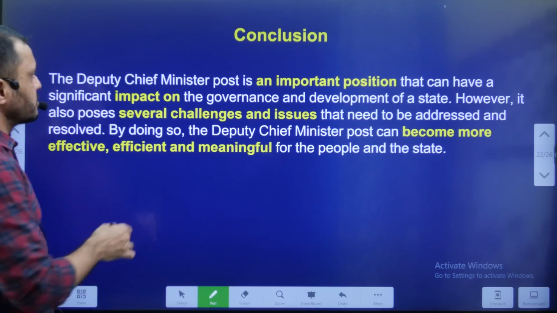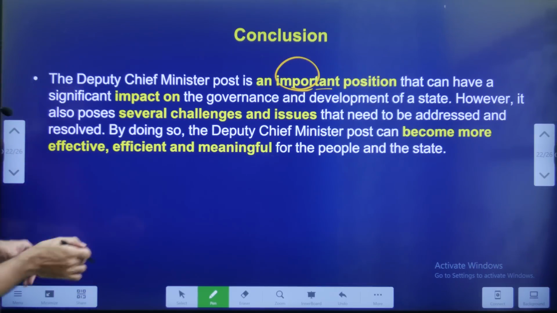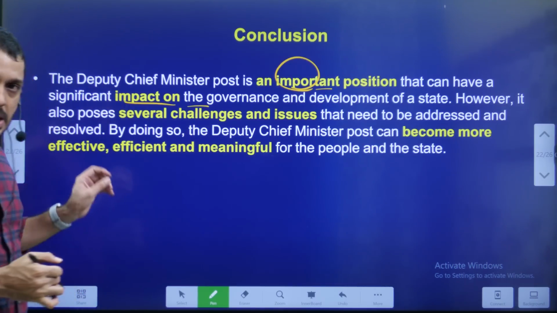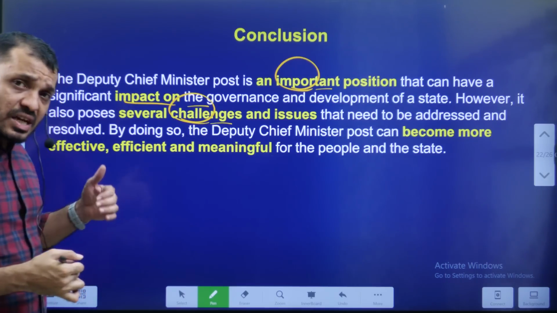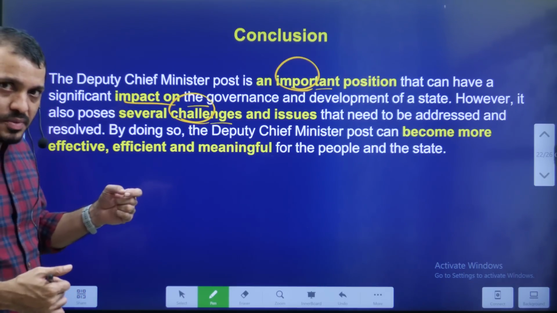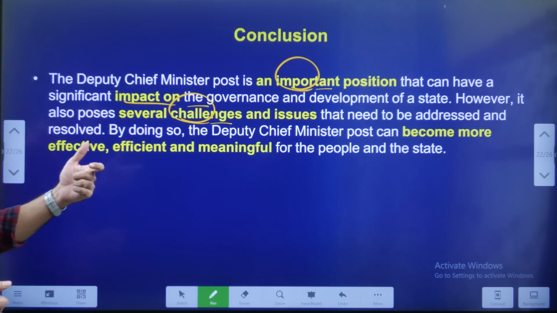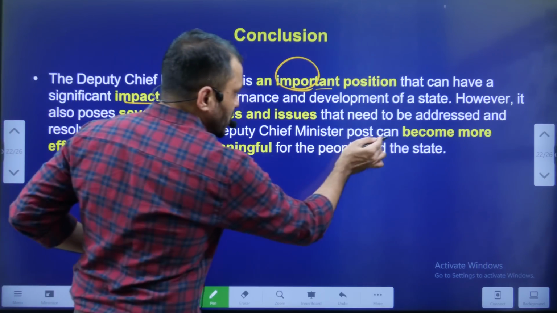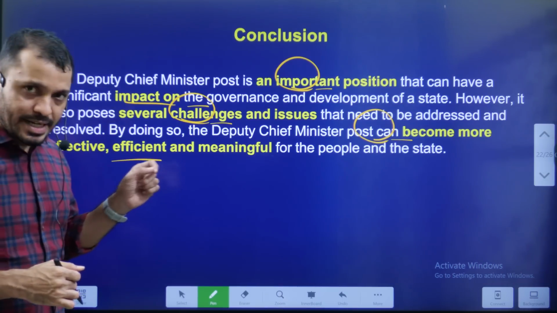The conclusion is that the deputy CM position is a very important position, and it can have an impact on both government as well as governance. So even though this kind of importance is associated with this post, still there are a lot of challenges and issues. By overcoming or solving these issues, the deputy chief minister post can become more effective and efficient in the coming days.